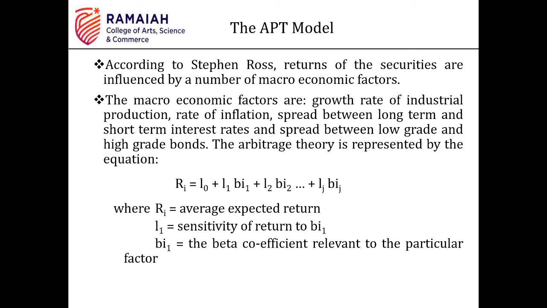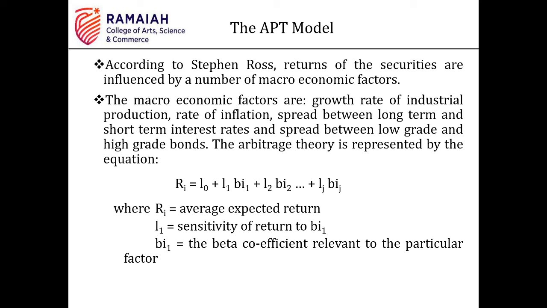So one more thing I would like to mention here is that the APT model is basically in the books itself. You cannot practically implement it because the calculation of the risk and return for each and every factor is not very feasible, right? You cannot calculate because there might be data constraints. You might not be able to gather all the data that is required for the APT model.